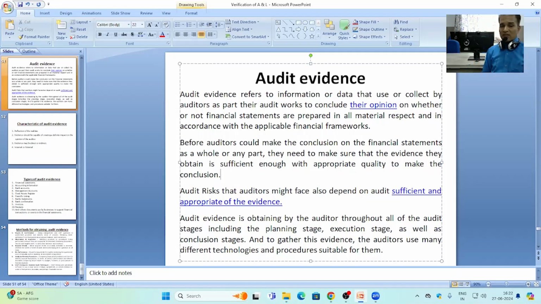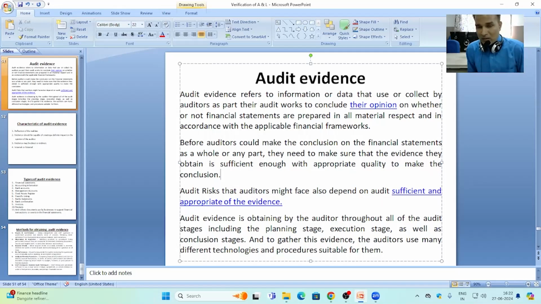Audit evidence is obtained by the auditor throughout all of the audit stages, including the planning stage, execution stage, as well as conclusion stage. And to gather this evidence, the auditor uses many different technologies and procedures suitable for them.